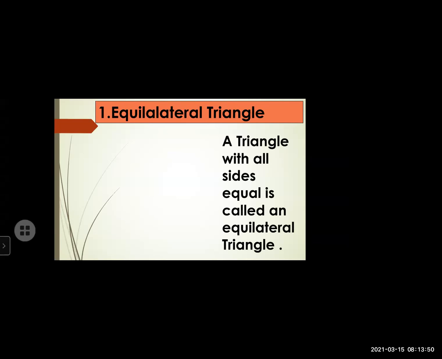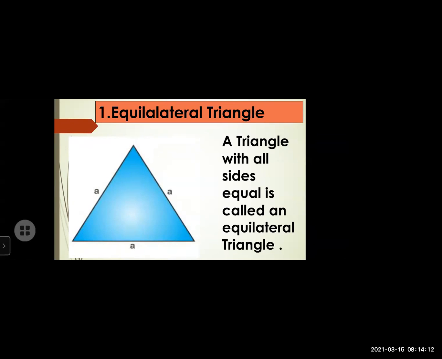Let's see, the equilateral triangle. I hope everyone knows the meaning of equilateral triangle. What do you mean by equilateral? A triangle with all sides equal. A triangle with all three sides equal is called an equilateral triangle. Let's see how the picture looks. This is a triangle.